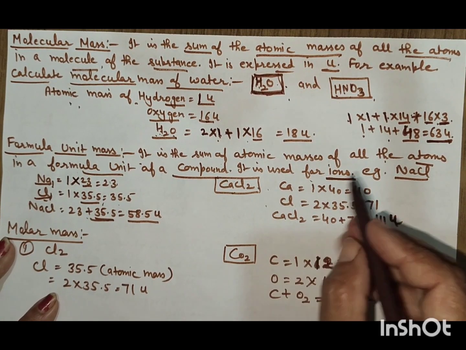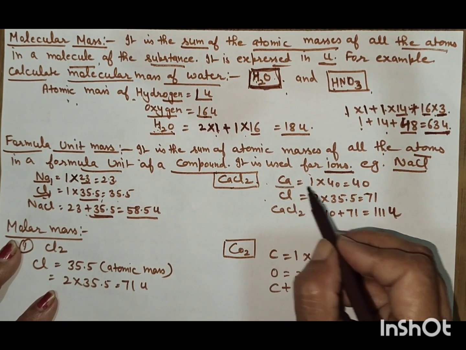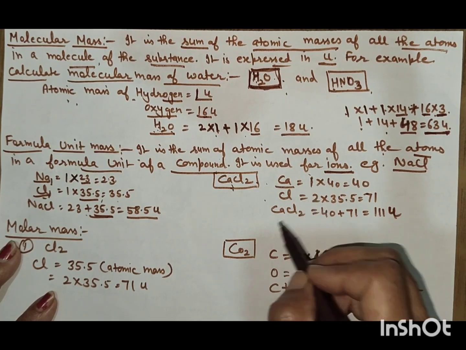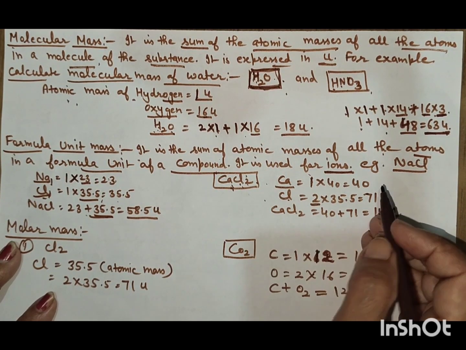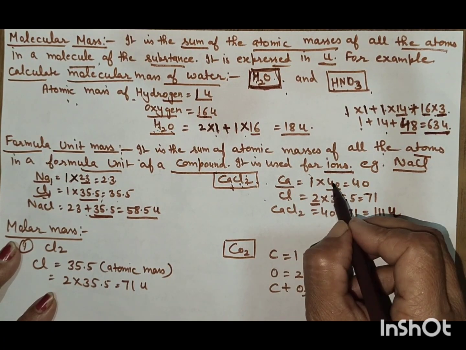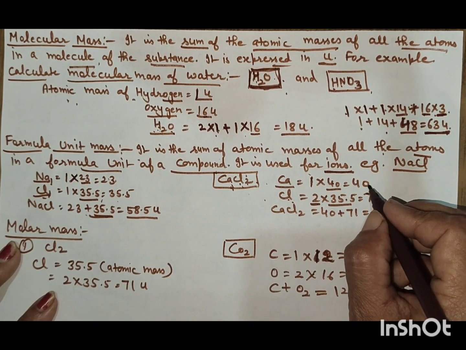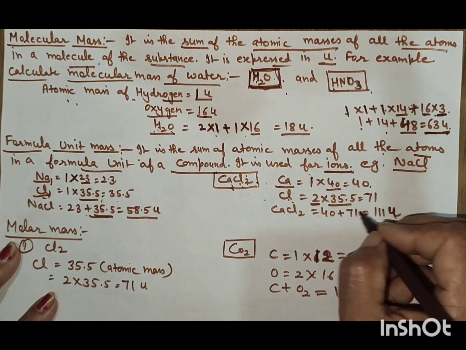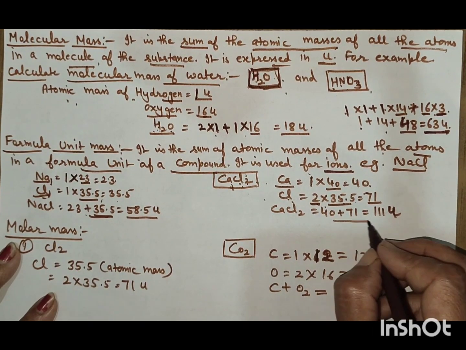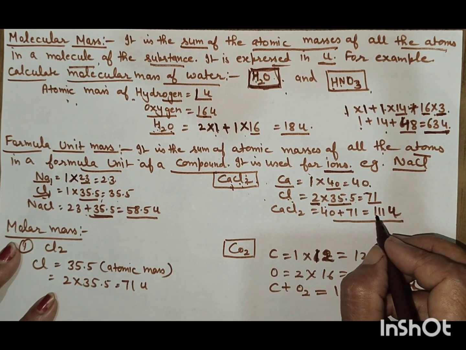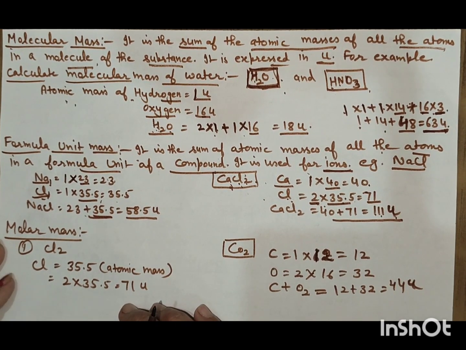Now CaCl2. We can take the example of CaCl2. Ca, calcium, 1 atom is present there, and Cl2 means 2 atoms are present there. The atomic mass of calcium is 40, and chlorine atomic mass is 35.5. Then it becomes 40 into 1 is 40, 35.5 into 2 is 71, and the total formula unit mass will become 111 U.